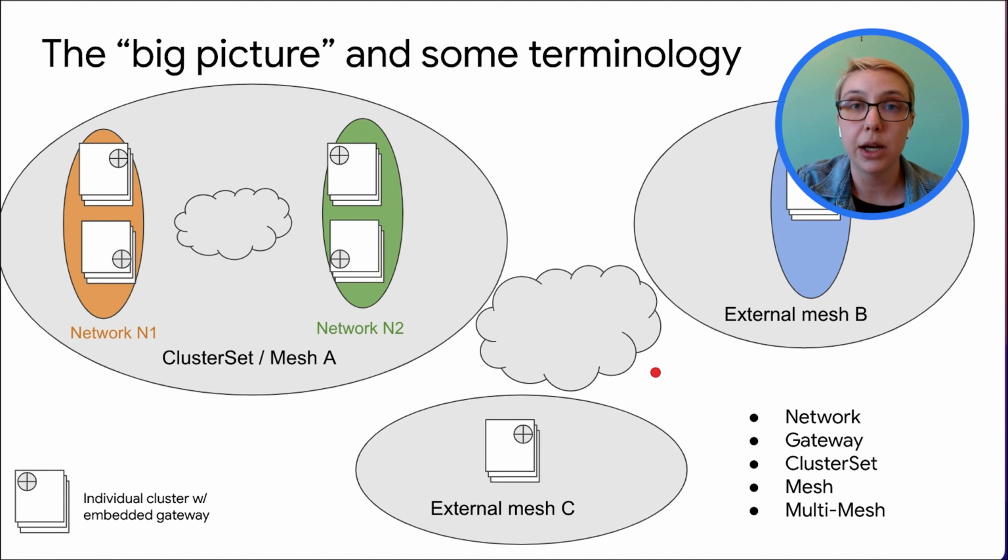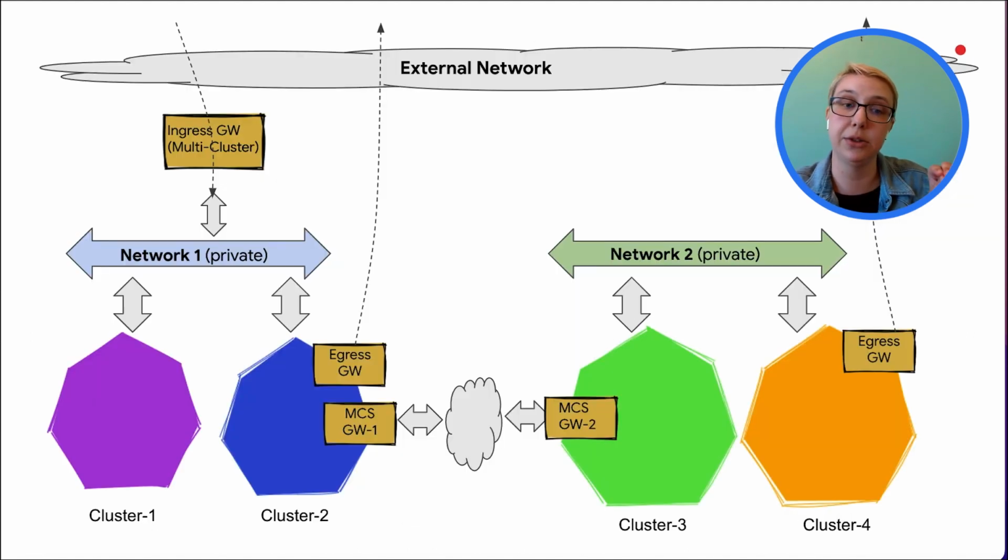So besides just the lingo, part of this slide is to make sure we're on the same page for this episode, that the projects we're talking about are within one of these mesh or cluster set bubbles, within one of these gray bubbles. All the solutions we're talking about are not really providing abstractions that simplify the multi-mesh case, but are about making it easier to do multi-cluster service networking within a single cluster set or mesh. So I am going to hand it over to Sanjeev to look at the next slide, which is going to take a more detailed zoom in on a single mesh or cluster set.